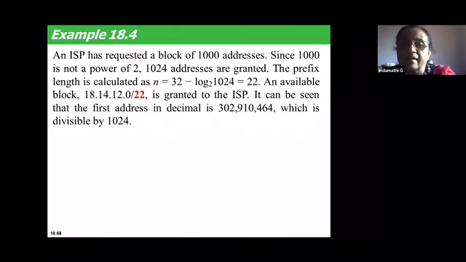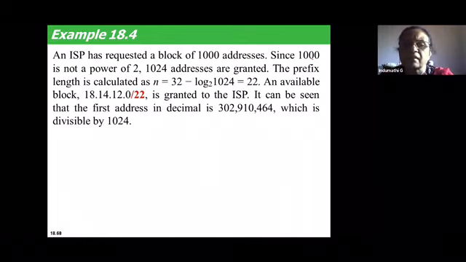Then how do you calculate the small n value? If you know the number of addresses, you can calculate the prefix length. n is equal to 32 minus log big N to the base 2, where big N, capital N, is the number of addresses. So 32 minus log 1024 to the base 2 will give you the prefix length.